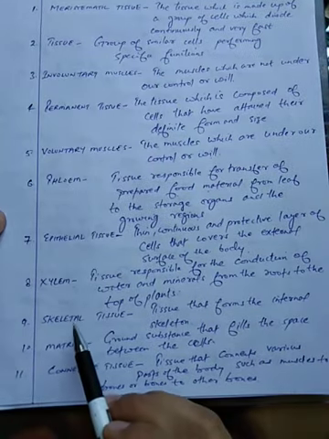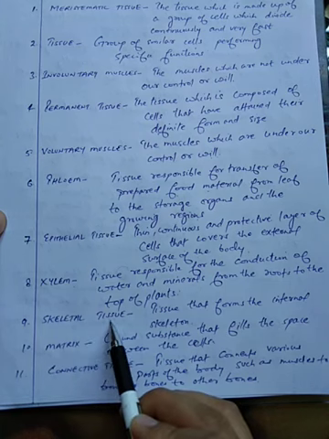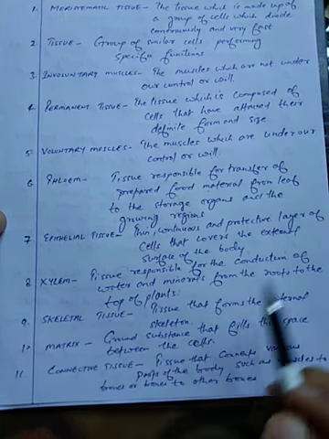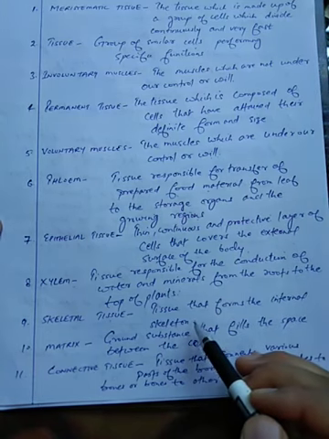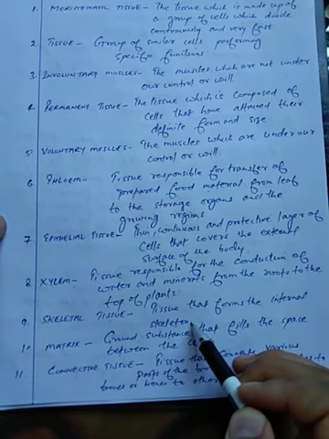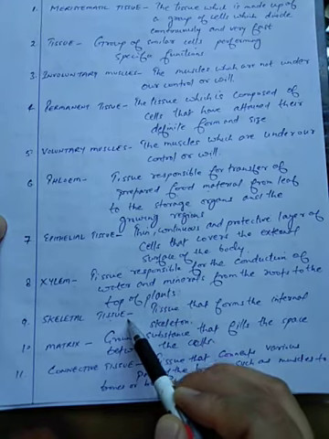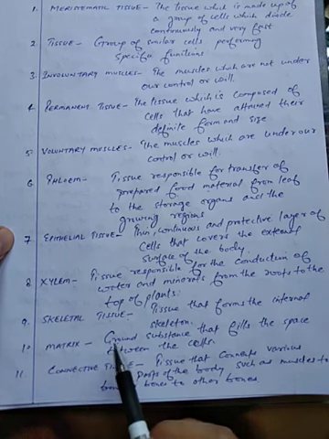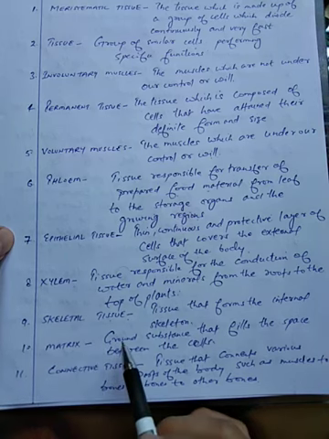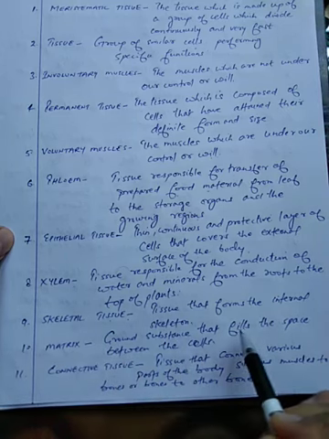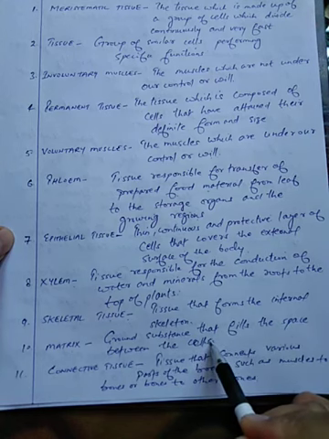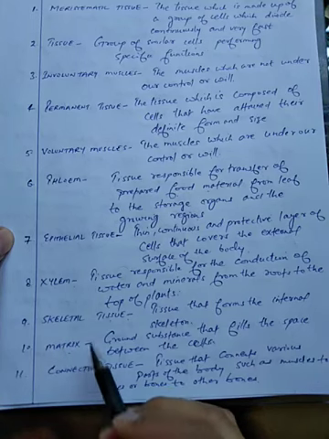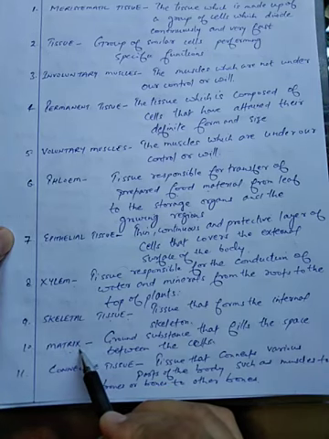Ninth term, which you can see here, is skeletal tissue. Now this tissue forms the internal skeleton. So you all know that we have an internal skeleton system and it is formed of this skeletal tissue only. Tenth, matrix. Now see what matrix is: ground substance that fills the space between the cells. So this matrix you can find in this skeletal tissue, that is, in the bones.